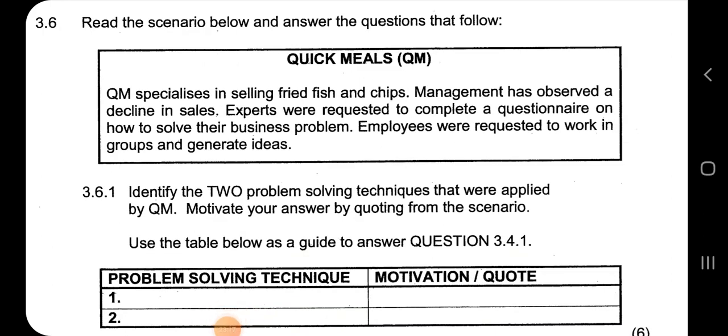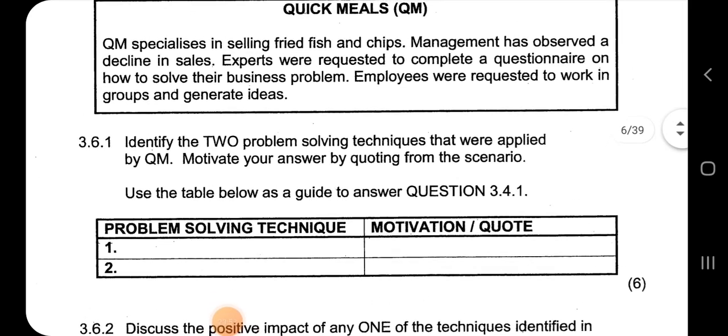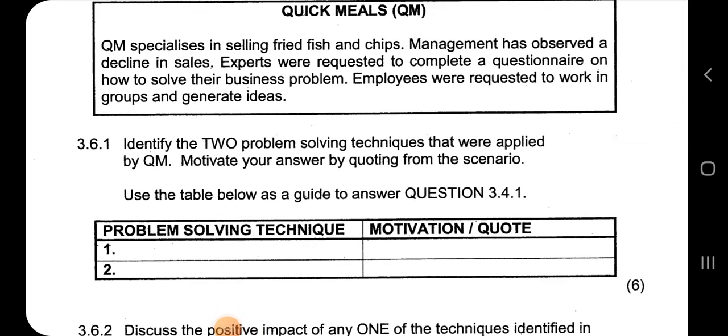Let's look at this. Read the scenario below and answer the questions that follow. Quick Meals specializes in selling fried fish and chips. Management has observed a decline in sales. Experts were requested to complete a questionnaire on how to solve the business problem. Employees were requested to work in groups and generate ideas. Identify the two problem-solving techniques that were applied by QM and motivate your answer. And you do that in the form of a table. Pause the video, try this question out, and let's meet up to discuss the answers.